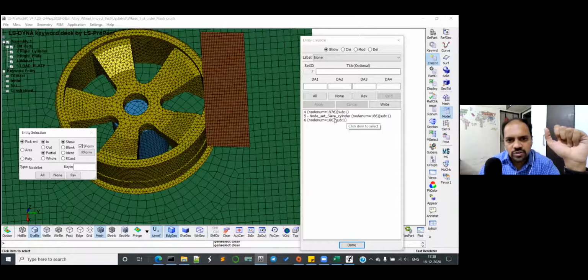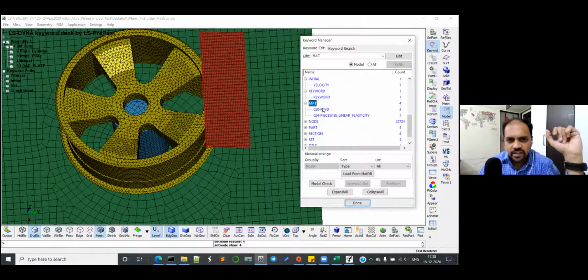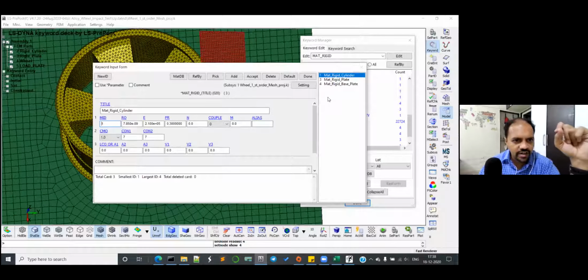Okay, now try running it again. Come down to material again. Let's see. Mat rigid, you have changed. Just double click on it. Let's see the E value and density now. So you have this 7.7, that is fine. The next plate, this is also fine. And the next one, yeah, this is also fine. So we have correct masses now.